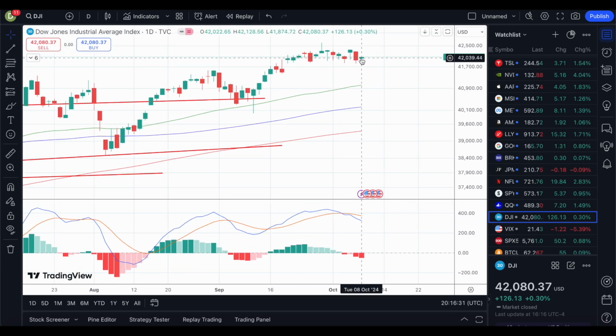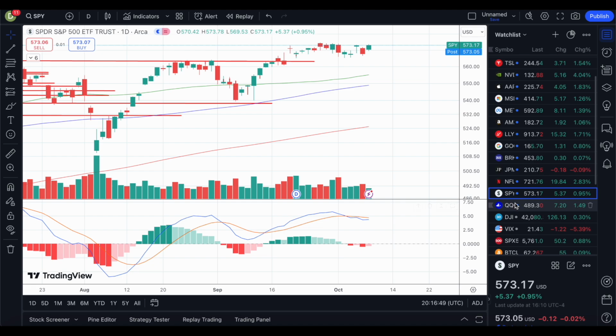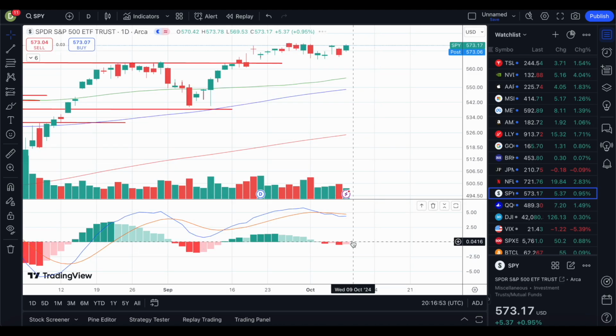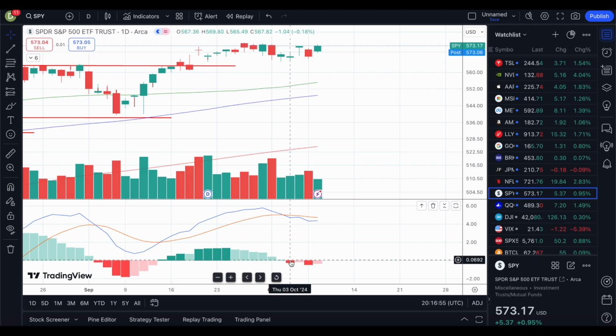Now we do have a green candle, but it almost seems like this up day was not necessarily a fluke, but in a way it's just not necessarily a continuation that we're going to be seeing moving forward, maybe a downside. But the Dow Jones is the strongest one. The rest of them are 50-50. So the S&P is more like the Nasdaq, where the Nasdaq crossed over to bullish, but it's going back and forth. S&P, you could argue it's almost about to do the same thing, because it was a solid red candle, then light red, and then light red again, and potentially could get pulled back up.